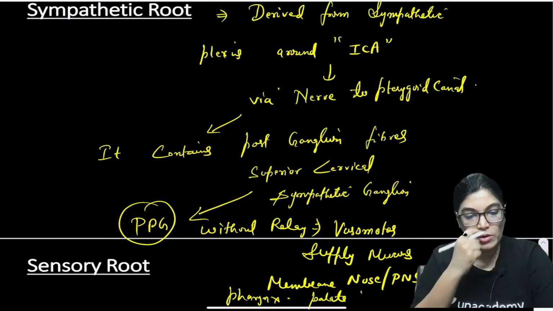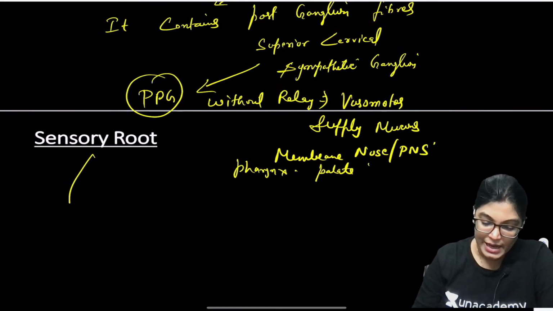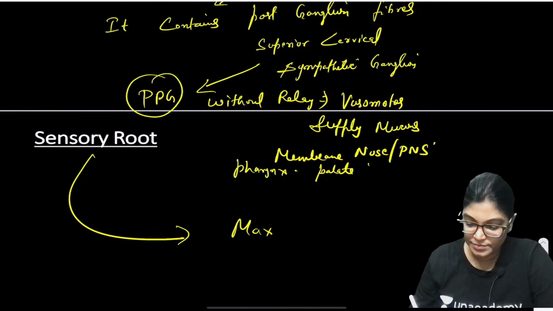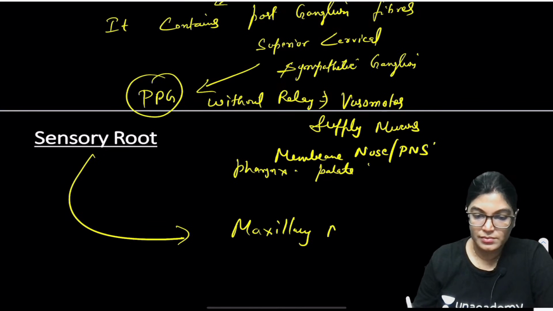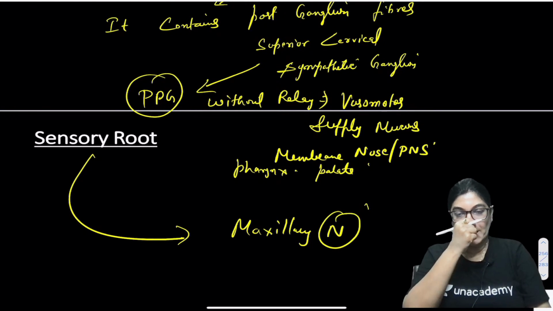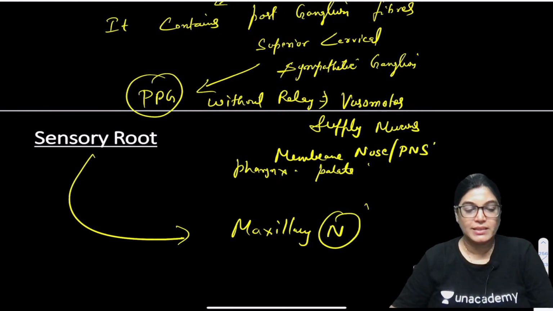Now, if we talk about the sensory root, it is directly derived from the maxillary nerve and distributed to the branches of the pterygopalatine ganglion.